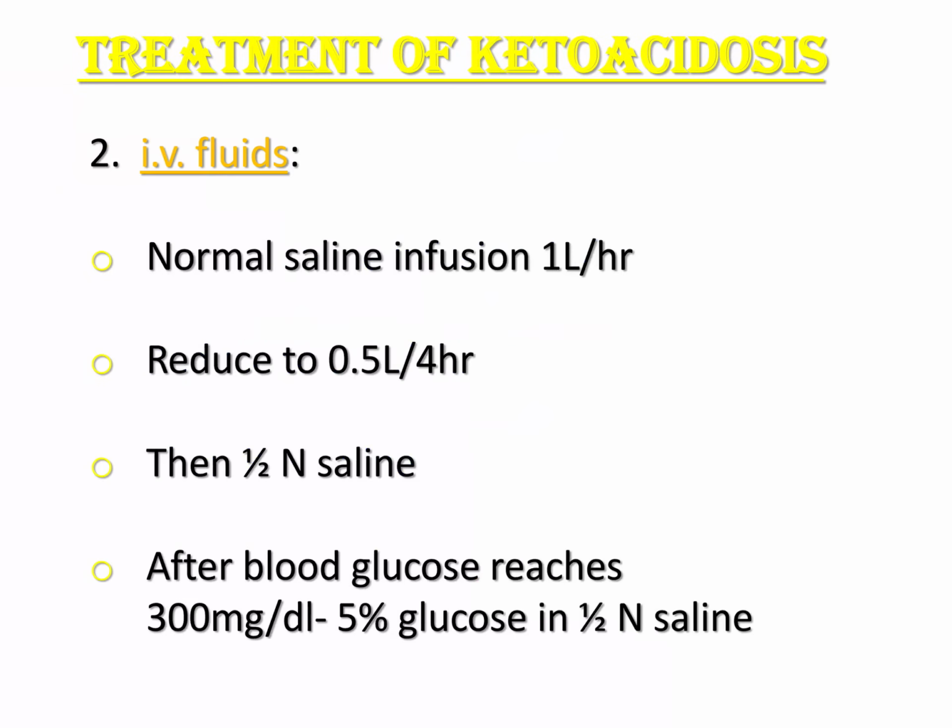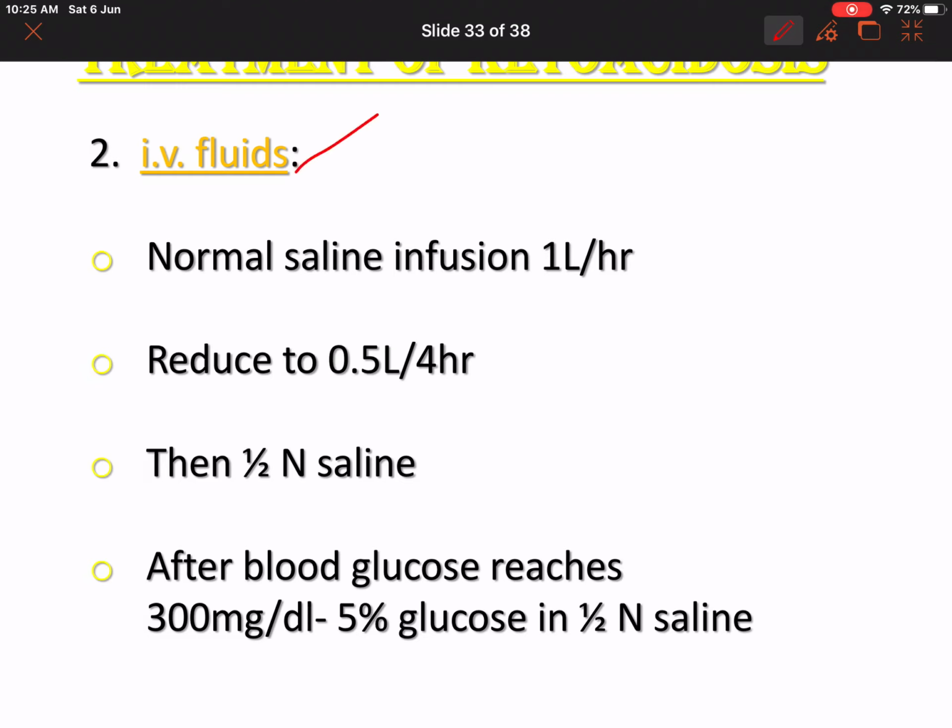We have to give the patient IV fluids because there is cellular dehydration. We can go with normal saline, 1 liter per hour. Later on reduce to 0.5 liters per 4 hours. Then you can start with half normal saline.